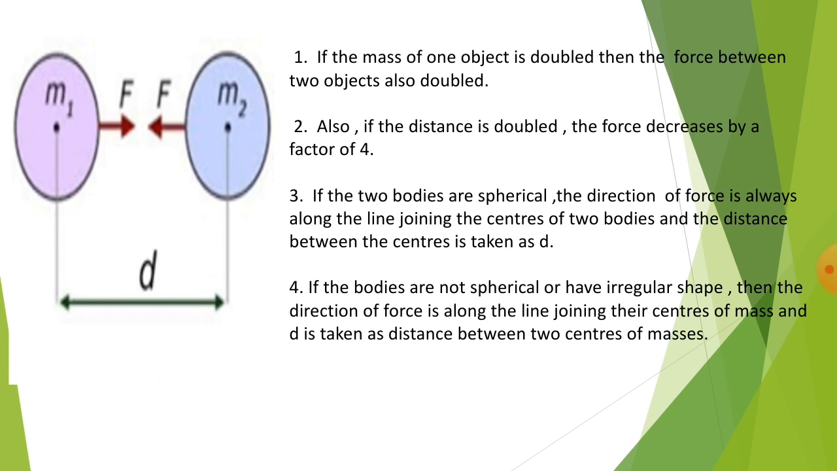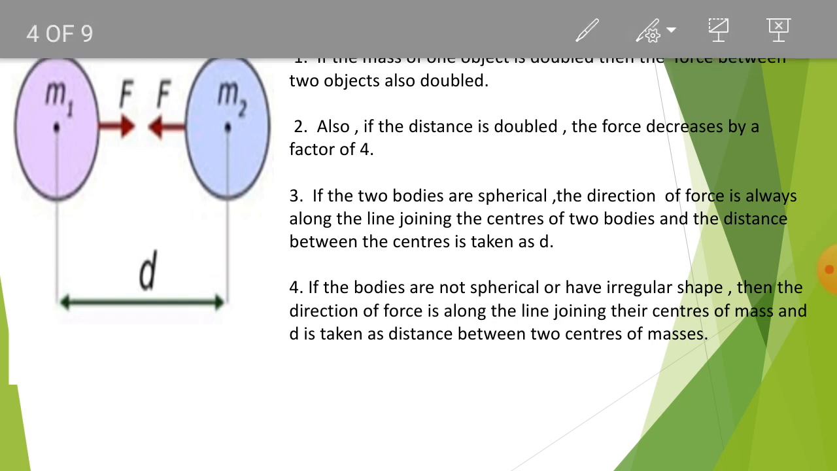Now here you can see m1 and m2, the two spherical bodies. If the two bodies are spherical, then the direction of force is always along the line joining the centers of the two bodies, and the distance between the centers is taken as d. Now imagine if m1 is spherical and m2 has a rectangular shape. Then the two bodies have an irregular shape. Then the direction of force is along the line joining their centers of mass, and d is always taken as the distance between the two centers of mass.